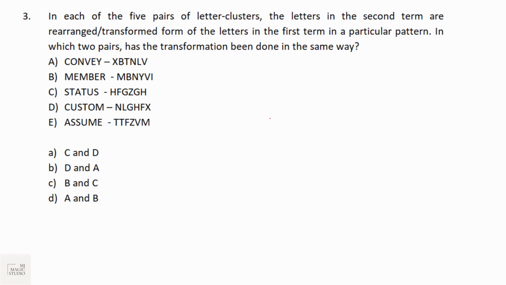Now again, the best way out is to find out the numbers and do it. If I look at option C, STATUS is S, T, A, T, U, S, and this is H. H we take as 8, F 6, G 7, Z 26, G 7 and 8. 19 plus 8 is 27, 20 plus 7 is 27, 1 plus 26 is 27, this is 27, this is 27, this is 27.